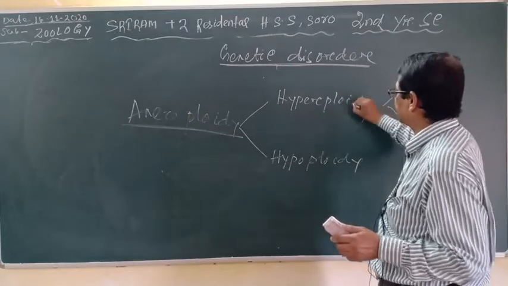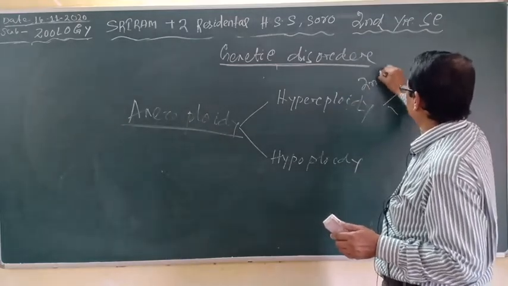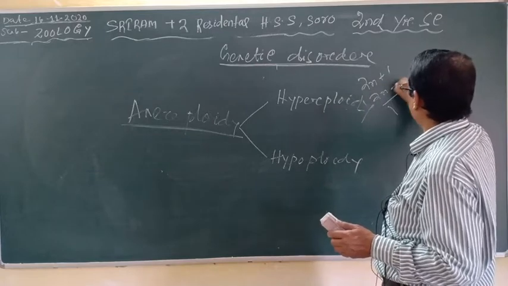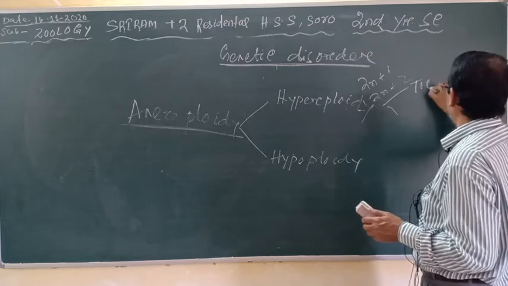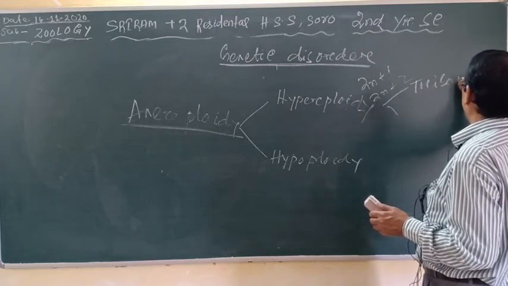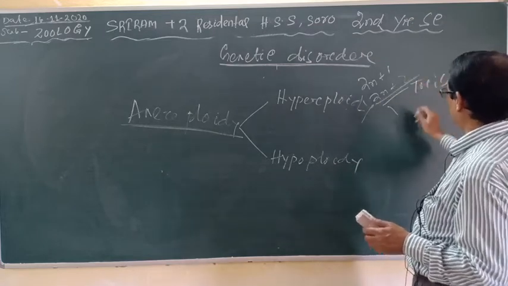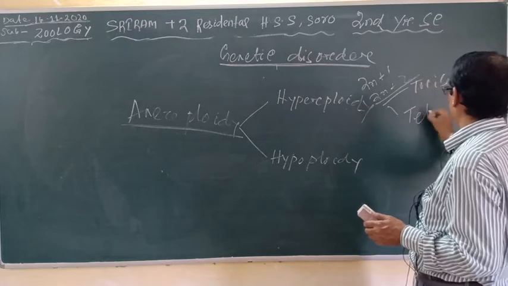Hyperploidy is excess, that is 2n plus 1 or 2n plus 2. When 2n plus 1, it is called trisomy. When 2n plus 2, it is called tetrasomy.